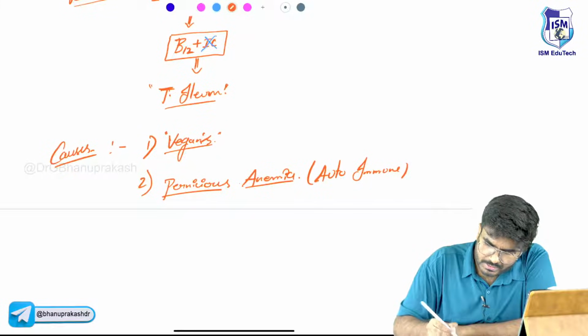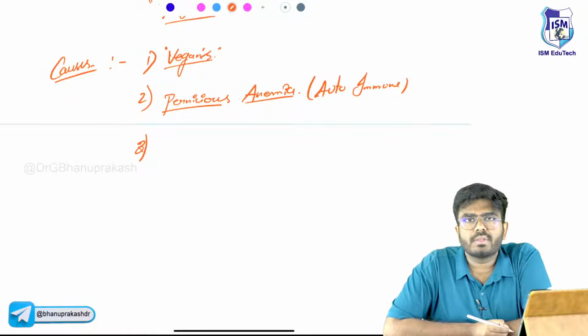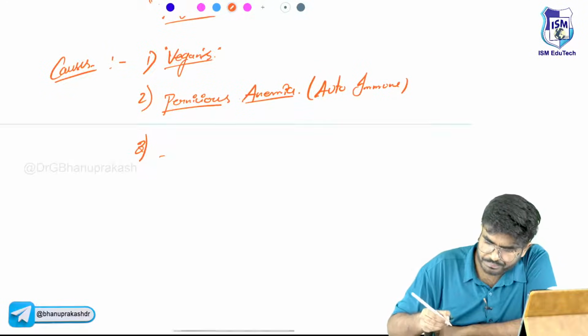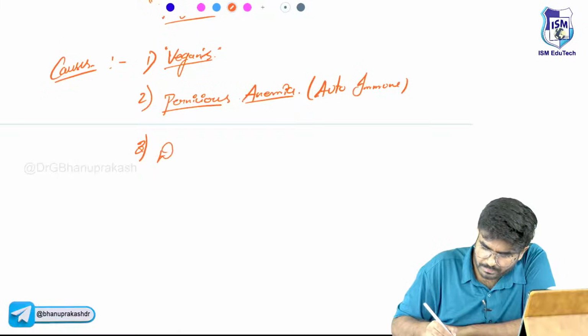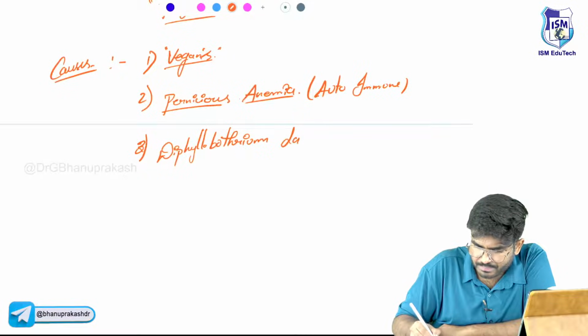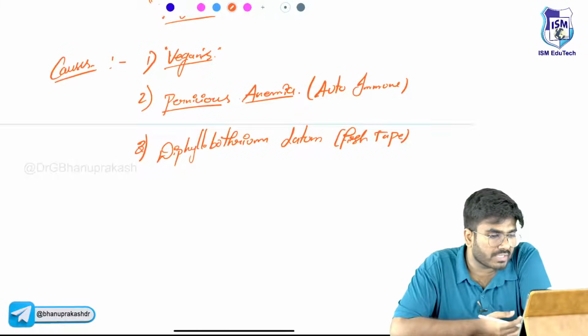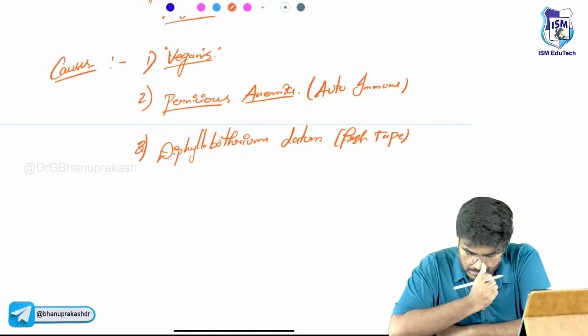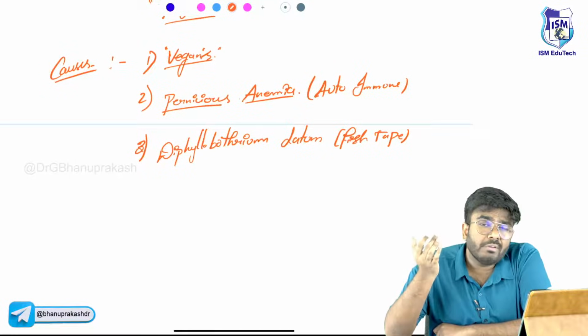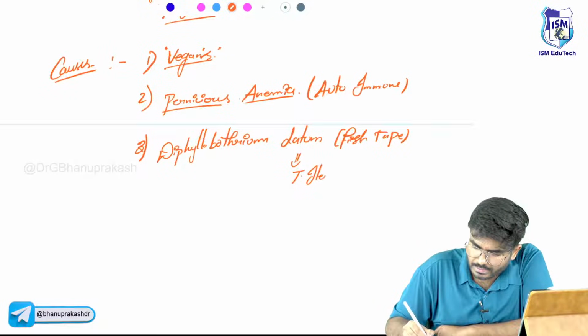Okay. Next, what else? Certain parasites, something called Diphyllobothrium latum, which is the fish tapeworm. This Diphyllobothrium latum, also called a fish tapeworm, lives in the terminal ileum.